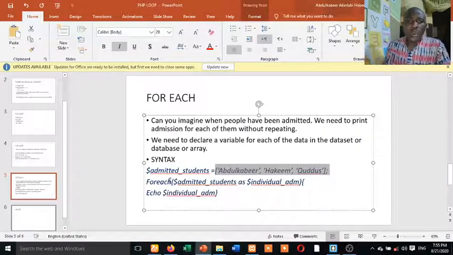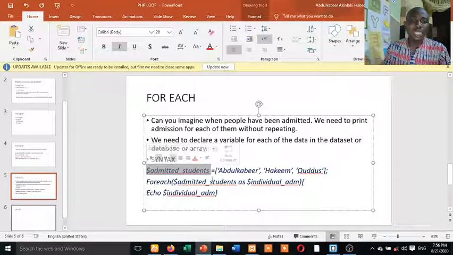So now look at, we now do foreach, admitted student as the name of the new variable. Let me explain here. What we want to teach is the foreach statement. You see, we are getting to an aspect of programming where you need to calm down. You calm your nerves. If you have an issue with something logical, you just need to wait. When you are seeing the output of your results, you will understand.